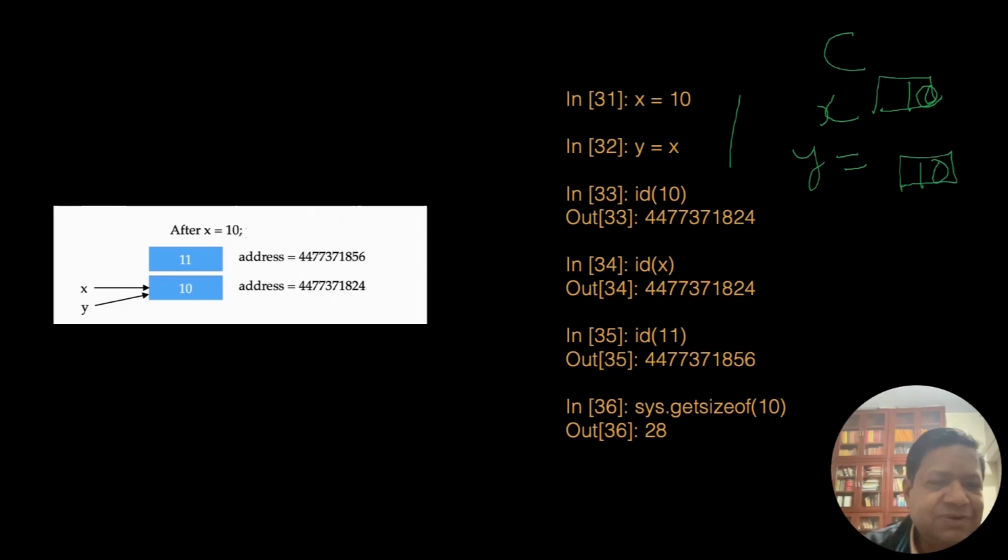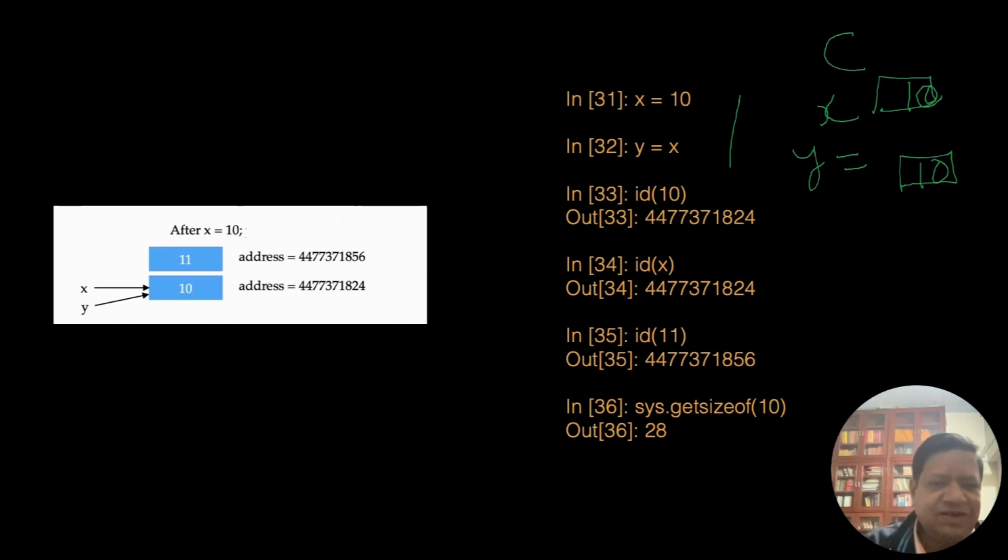So in hex representation, the difference will be probably 28. So this is a new number. So we need to see the difference. I can't simply do subtraction. 32 is 3 times 8 is 24 plus 2, 26. Anyway, so this is a new location.